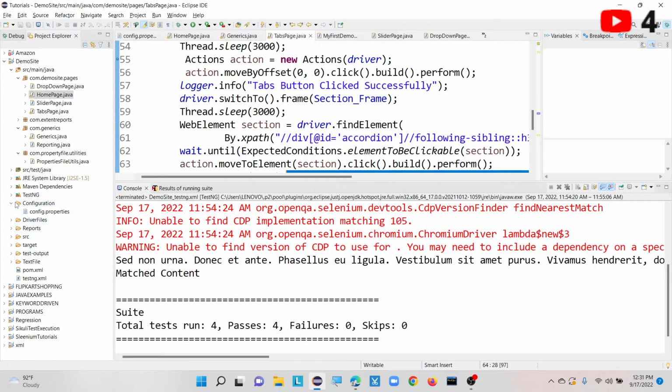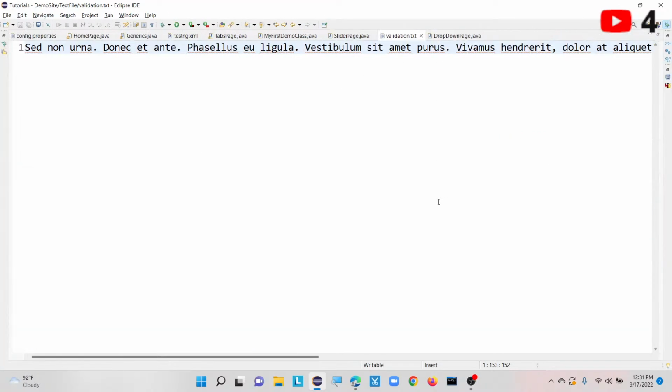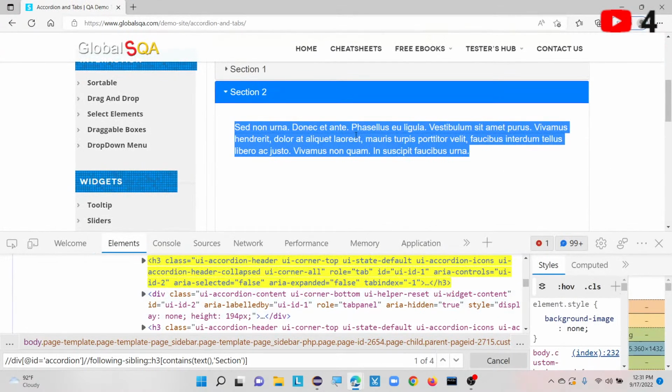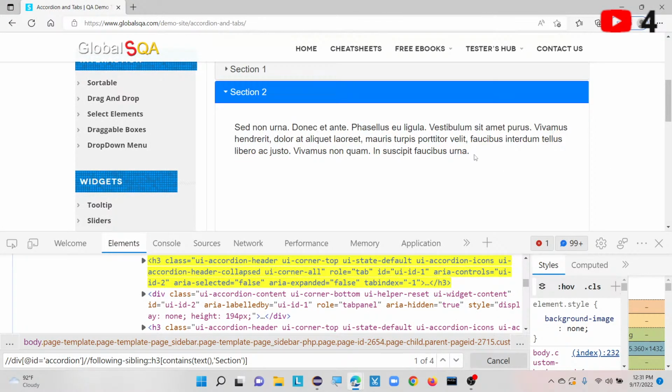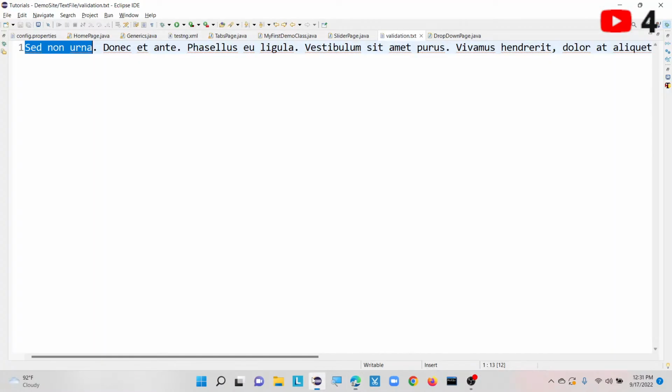Driver files, text file. Where is this text file? Here you can see inside this text file I am going to save the text data present for section 2. This is the starting point, sed invoin urna. If you go to that particular section, you can also find the same sed invoin urna. This text data I am going to validate with the help of the equals method, and the same I have mentioned here as well.